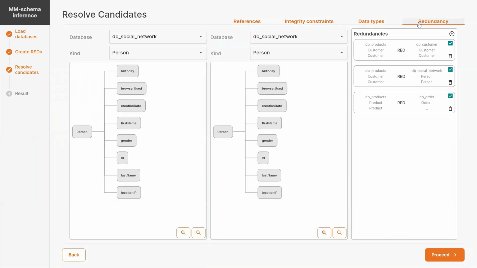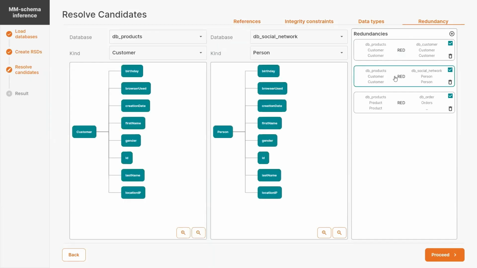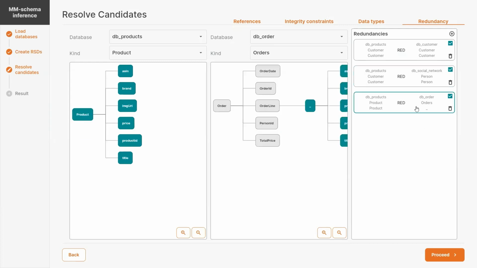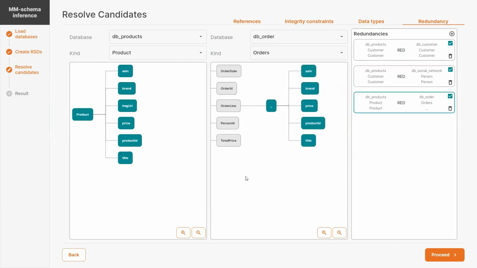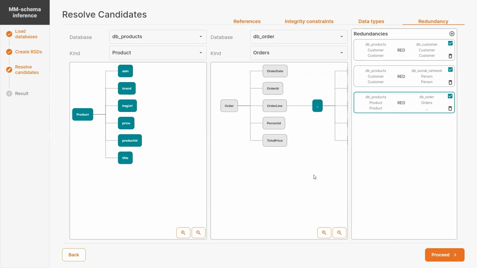In case of redundancy, we can, for example, see that there is a kind customer in database products, and there is a kind person in database social network, and these probably describe the same information. Or we can see here that the product also occurs as a part of a kind order.